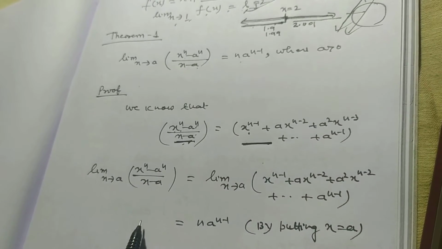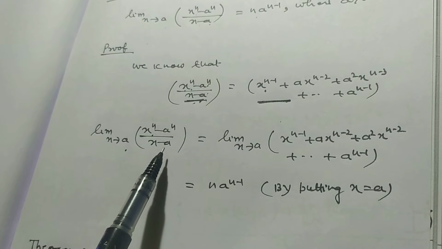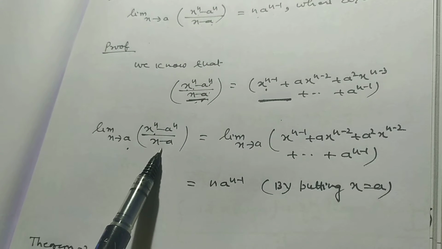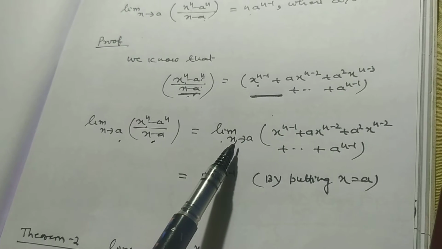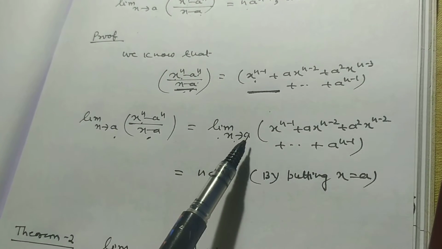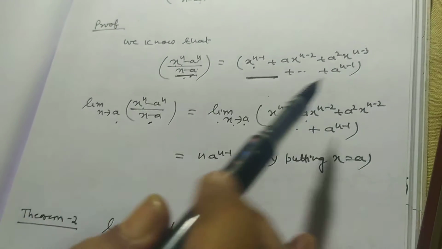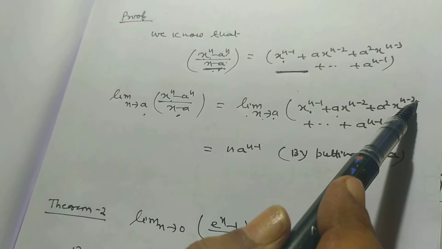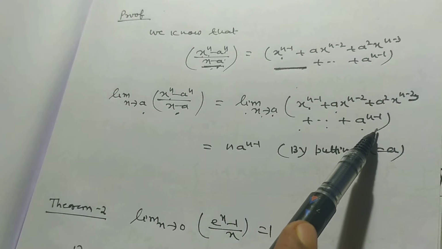Now limit x tends to a, (x to the power n minus a to the power n) divided by (x minus a) can be written as limit x tends to a, x to the power n minus 1, plus a x to the power n minus 2, plus a square x to the power n minus 3, plus so on, plus a to the power n minus 1.